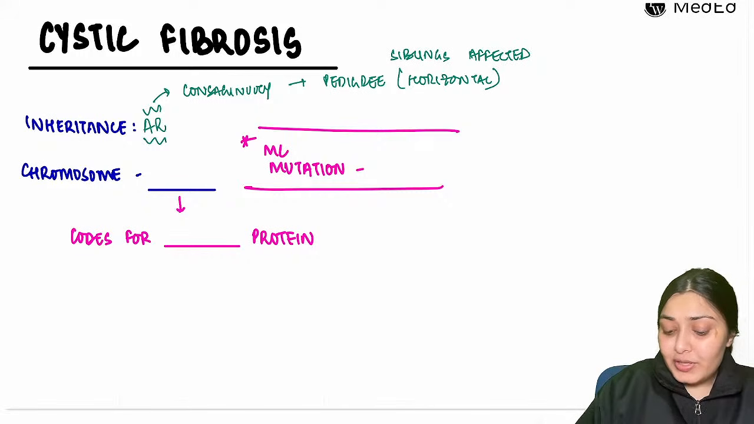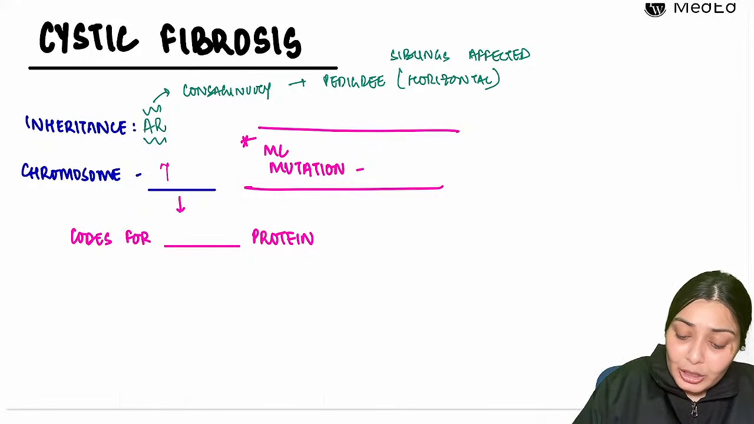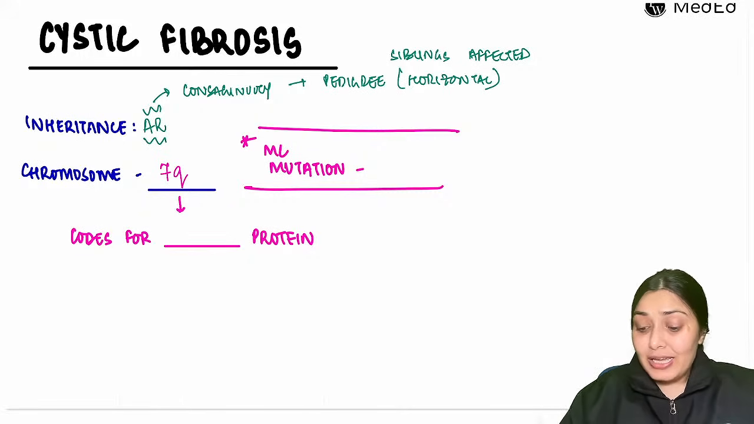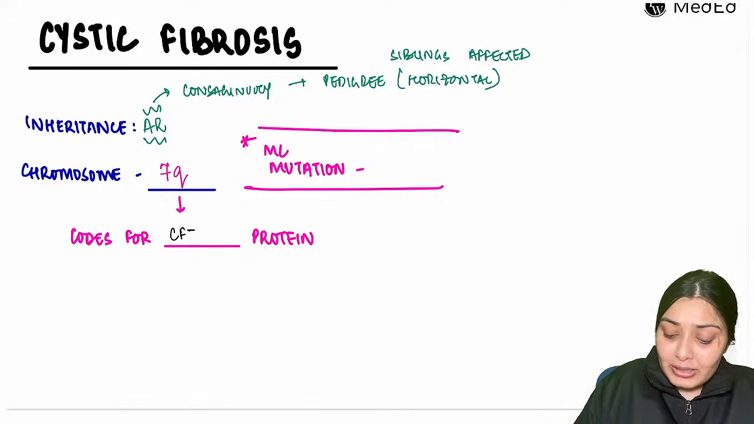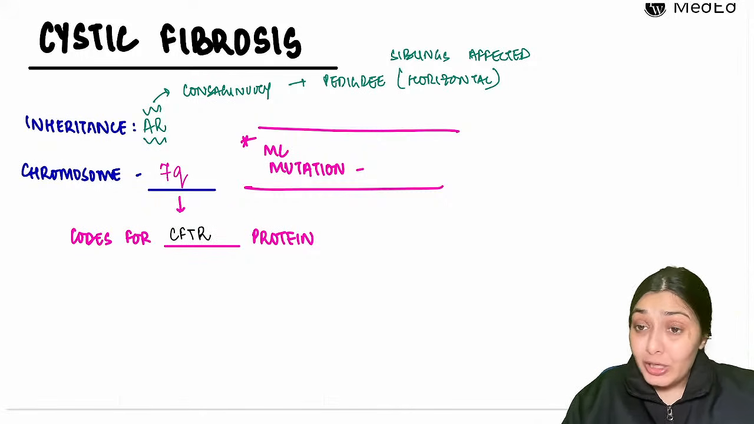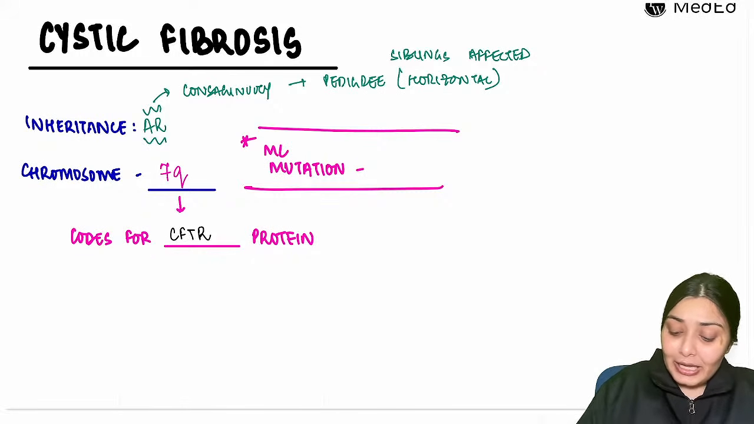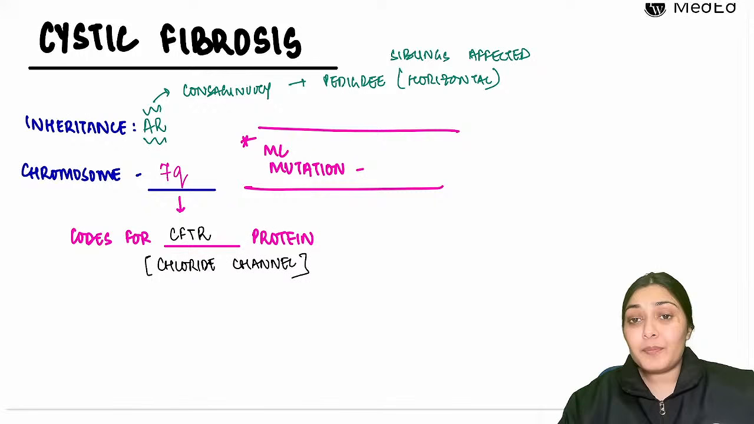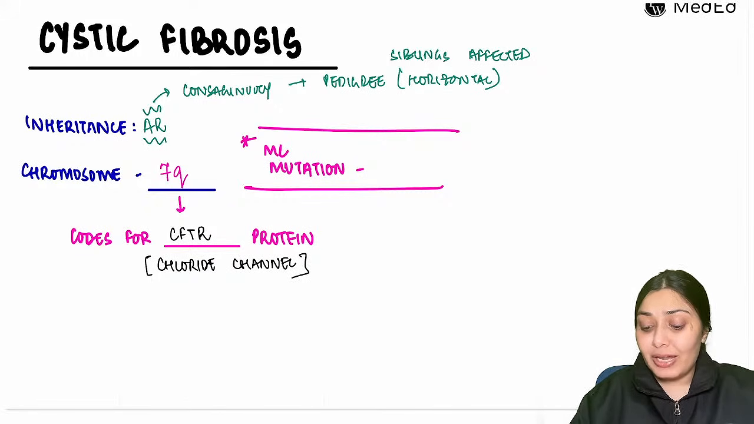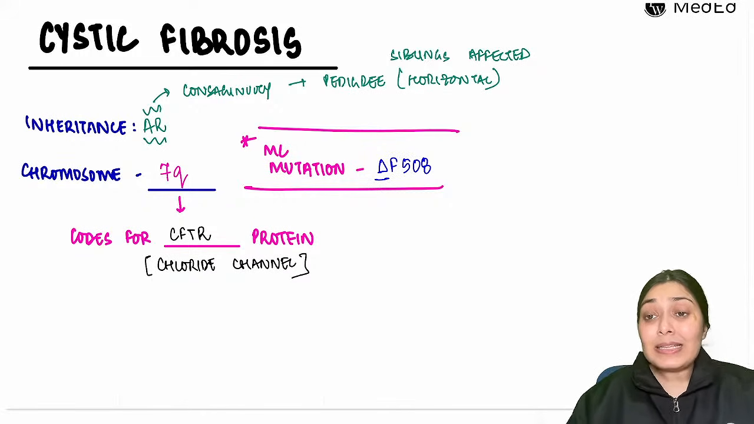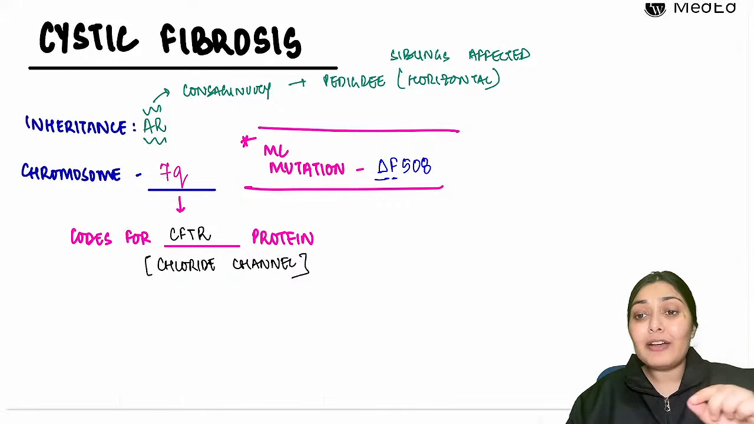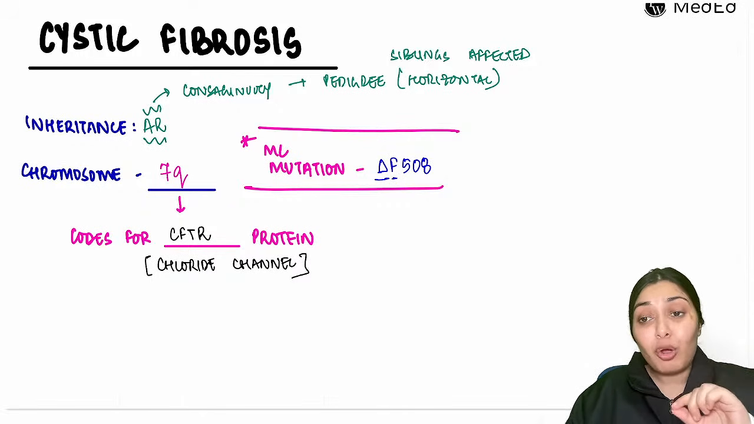What happens in this condition? There is a mutation on the long arm of chromosome number 7. Here on this long arm of chromosome 7, we have a gene that codes for the CFTR protein. What is this CFTR protein? It encodes for a chloride channel. A lot of mutations can happen in cystic fibrosis, but the most common mutation that we see is delta F508. What do I mean by delta? There is deletion of phenylalanine at 508 position. So this is the most common mutation.